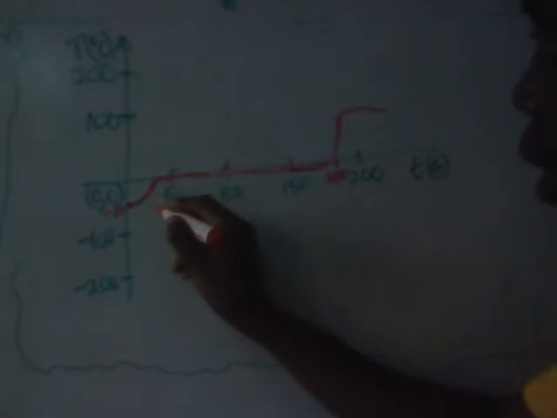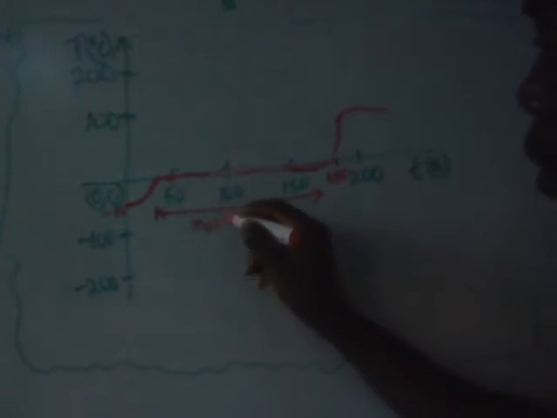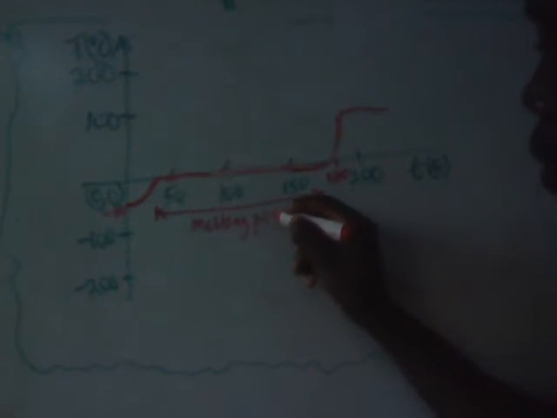Okay. You can see the point 180 here. That's 180 seconds. So this region here, from here to here, is the melting point. Okay.